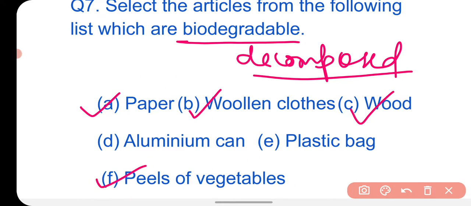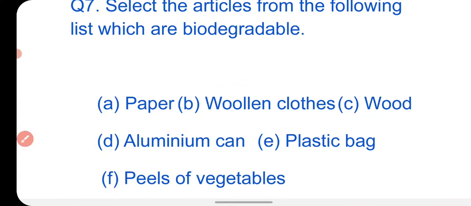Peels of vegetables are also biodegradable, but the aluminum can and plastic bag are non-biodegradable. So the biodegradable substances are paper, woolen clothes, wood and peels of vegetables.